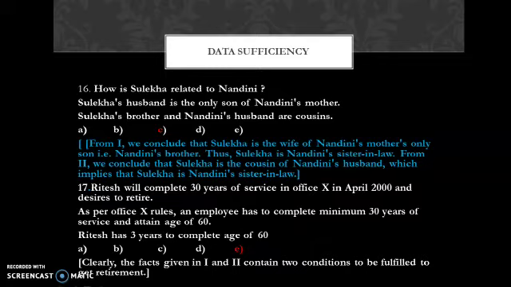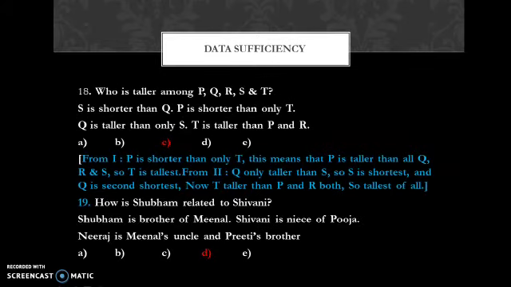The first statement also tells about the condition to fulfill the retirement. The second statement also tells about the condition to fulfill the retirement. So definitely both statements are needed to answer the question. So which option is correct? Option E is the correct answer. Let's look into the next question.